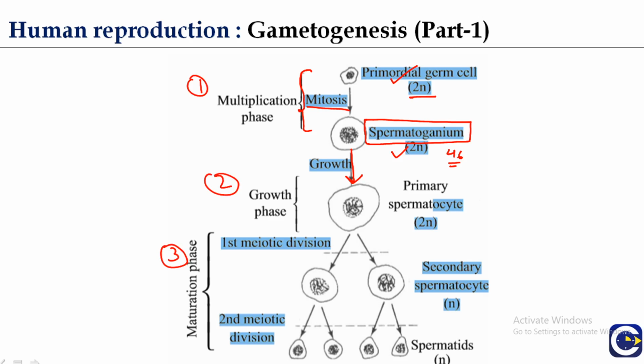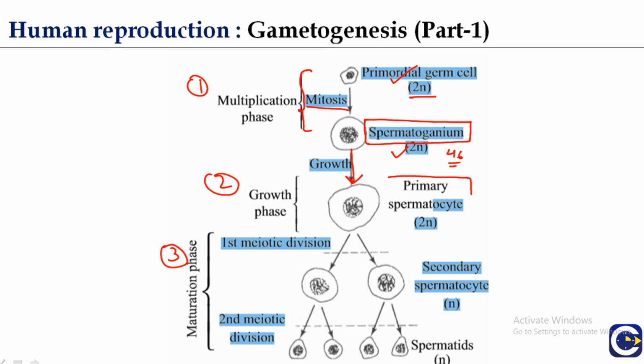So in the growth phase, on attaining the sexual maturity of the animal, some spermatogonia stop dividing and grow in size by accumulating cytoplasm and replicating DNA.